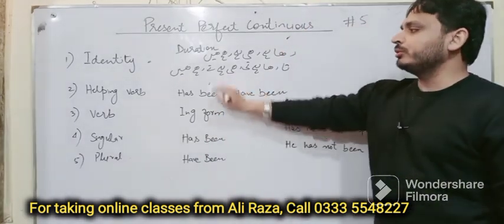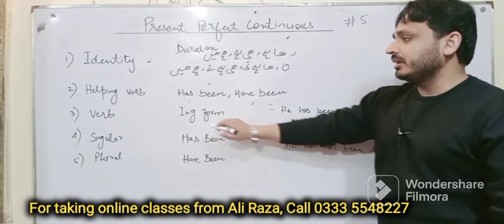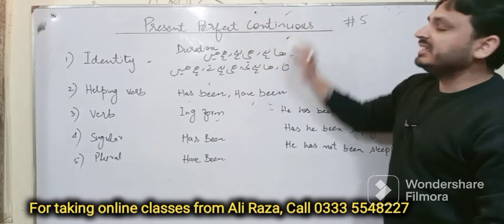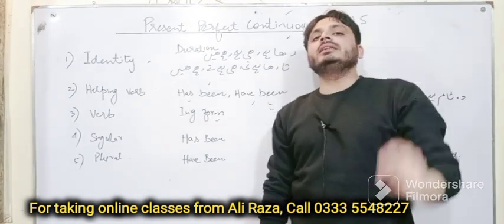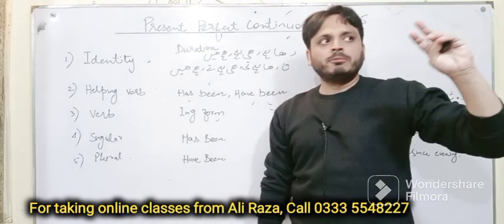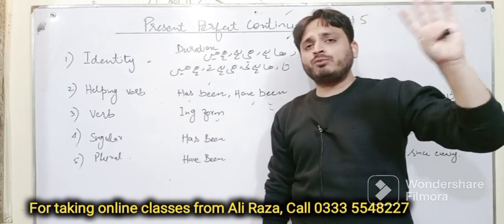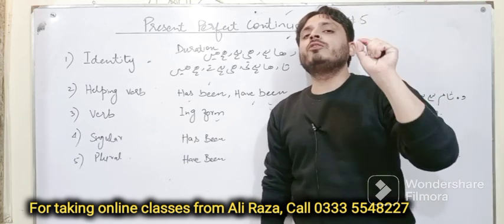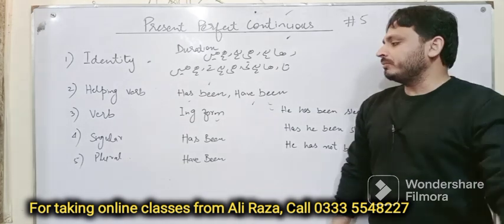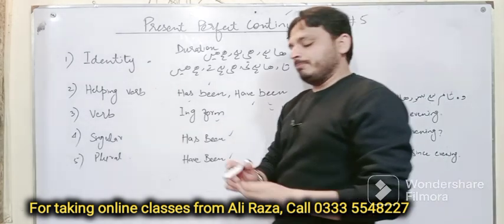And now if we talk about its helping verb, we will have has been and have been, and for the verb we will use the ing form. As I have mentioned, if there is any tense having the word continuous, there you have to use only the ing form. Present perfect continuous, present continuous, past perfect continuous. We have four tenses having the name continuous, so there you have to use only the ing form of the verb. And with singular we will use has been, and with plural we will use have been.